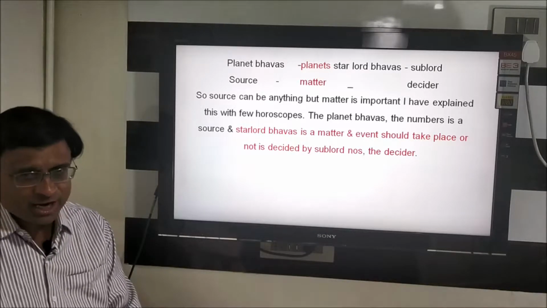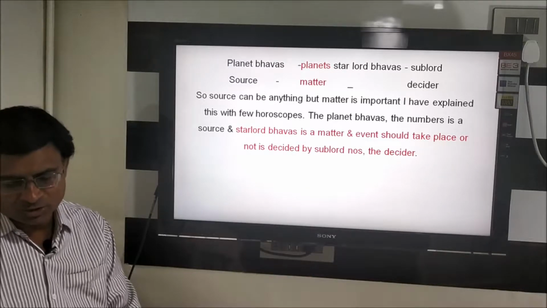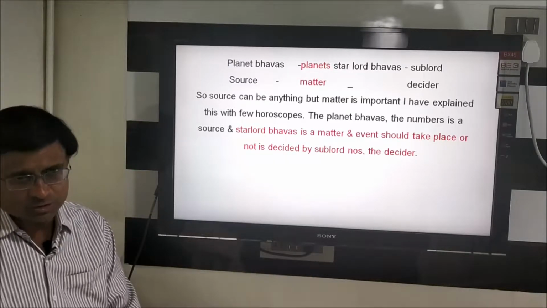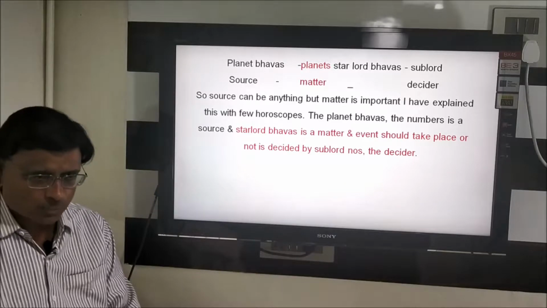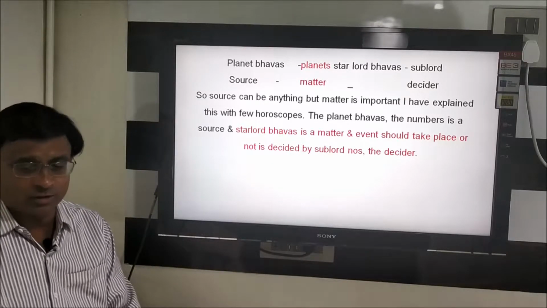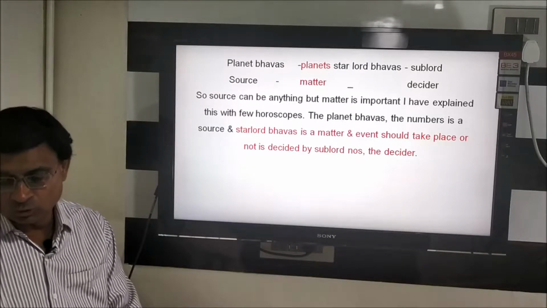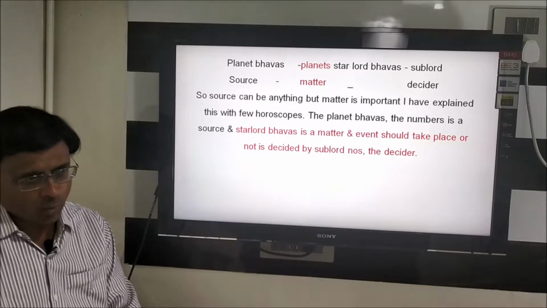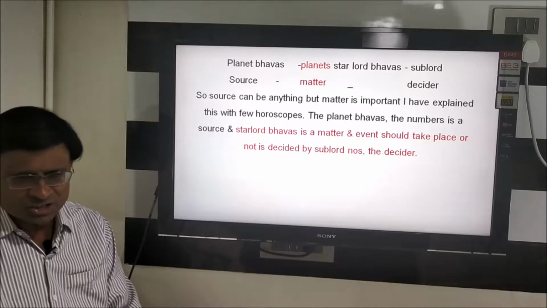Source is by which way it will give. Planet bhavas. That is basically which sign it resides, which planet resides. These two signs which it occupies is known as source. Matter is the planet placed in which star lord, and that is bhava. That is the point which they take. So in all this, matter is important. What I give in my further videos, further charts is a matter.